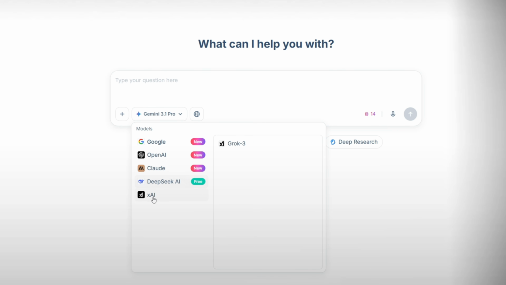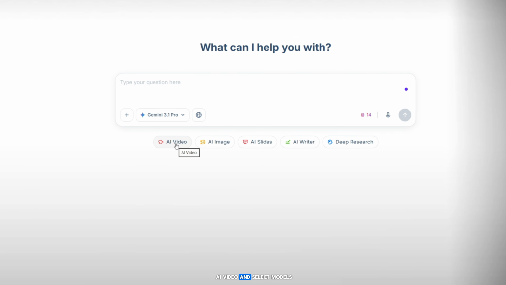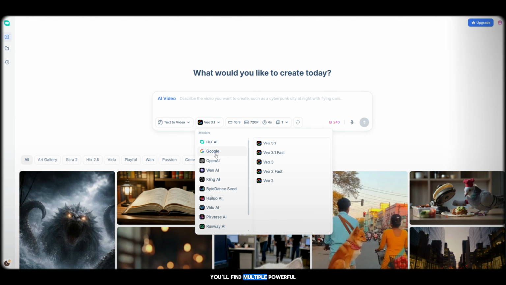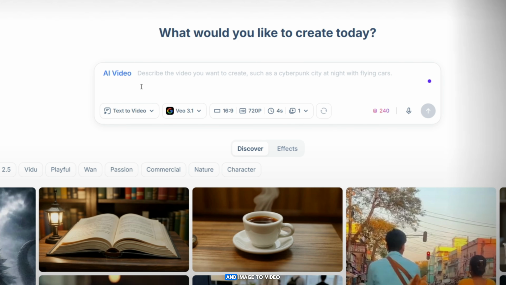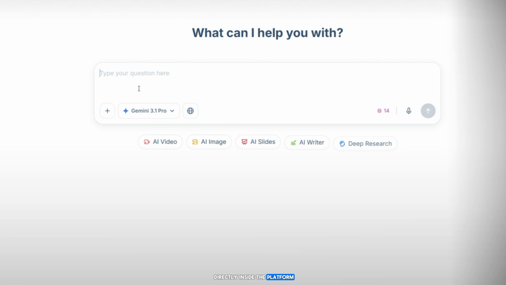Now let's move to AI video. When you click on AI video and select models, you'll find multiple powerful video generation engines such as HIX AI Video, Model 2.5, Google VO, OpenAI Sora, Runway ML, Pixverse, Kling AI models, Luma AI, ByteDance Seed, and many more. You can generate both text to video and image to video directly inside the platform.